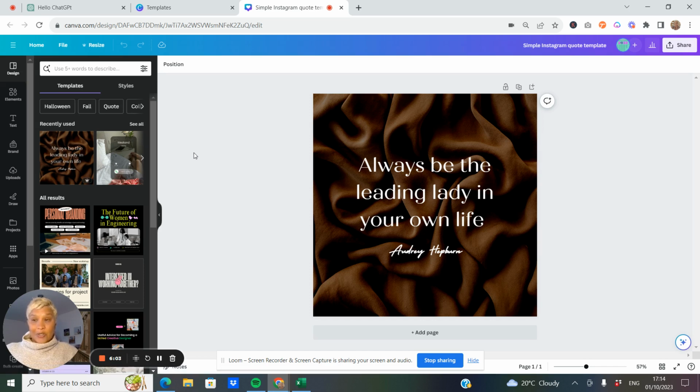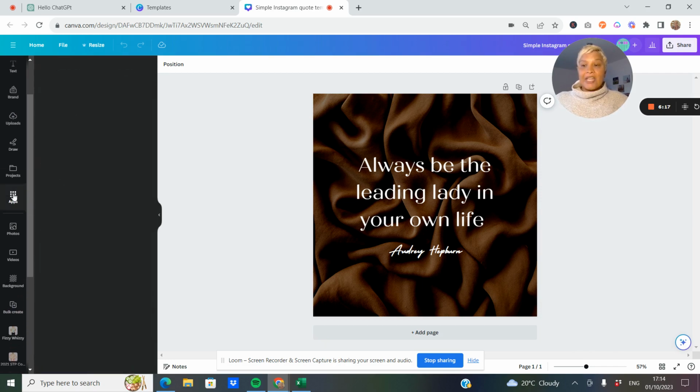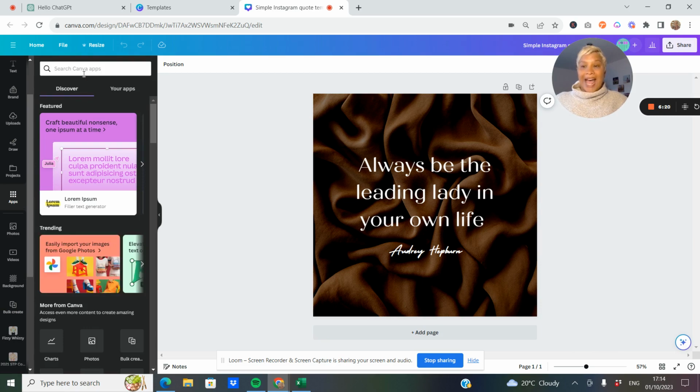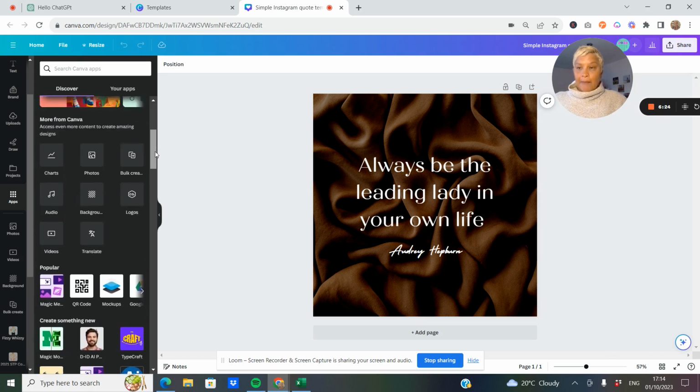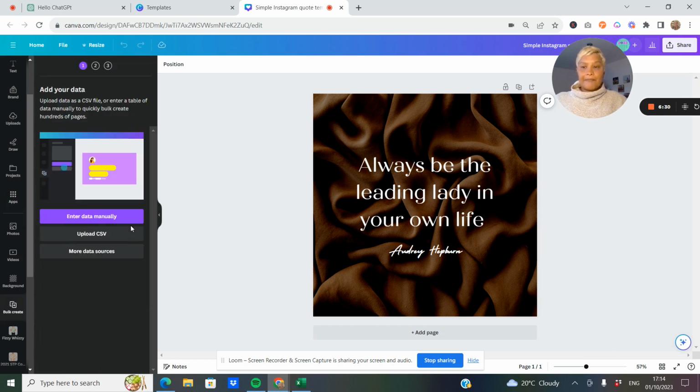Now what we want to do is go to bulk create. I have already added it in. If you're new to Canva Pro, you would go to apps and then search for bulk create. But as you can see here, I already have bulk create, so I'm just going to click this.